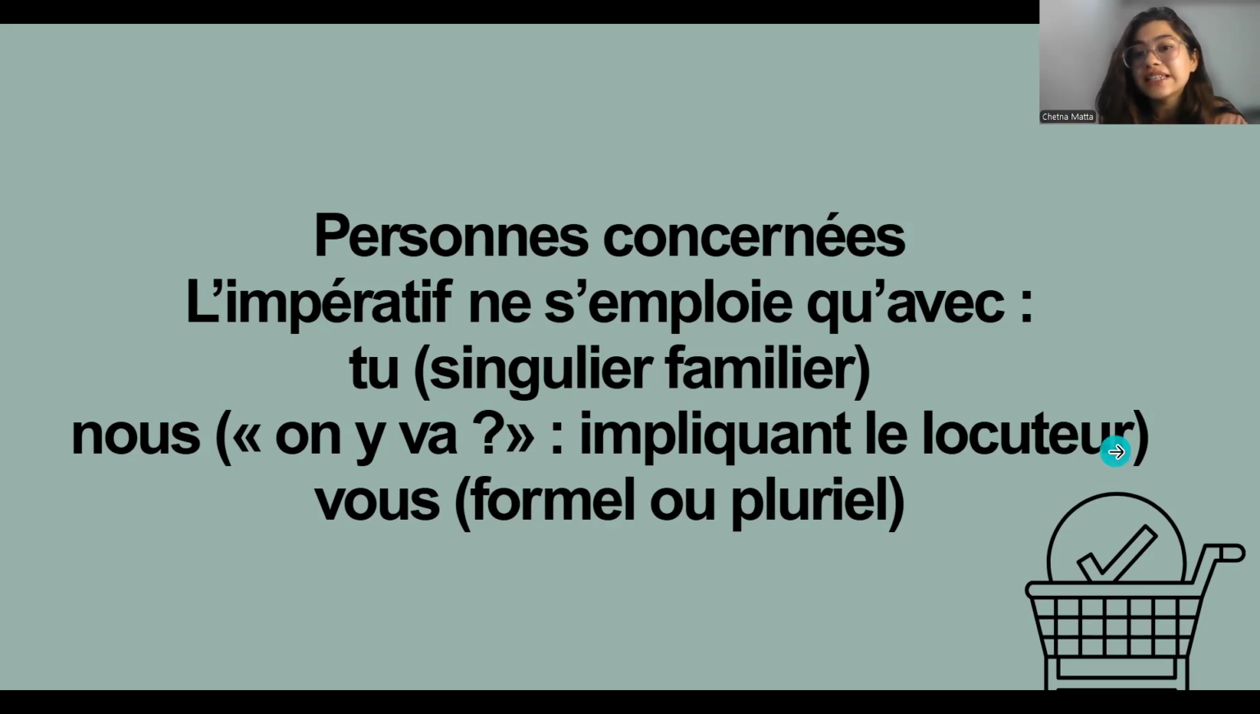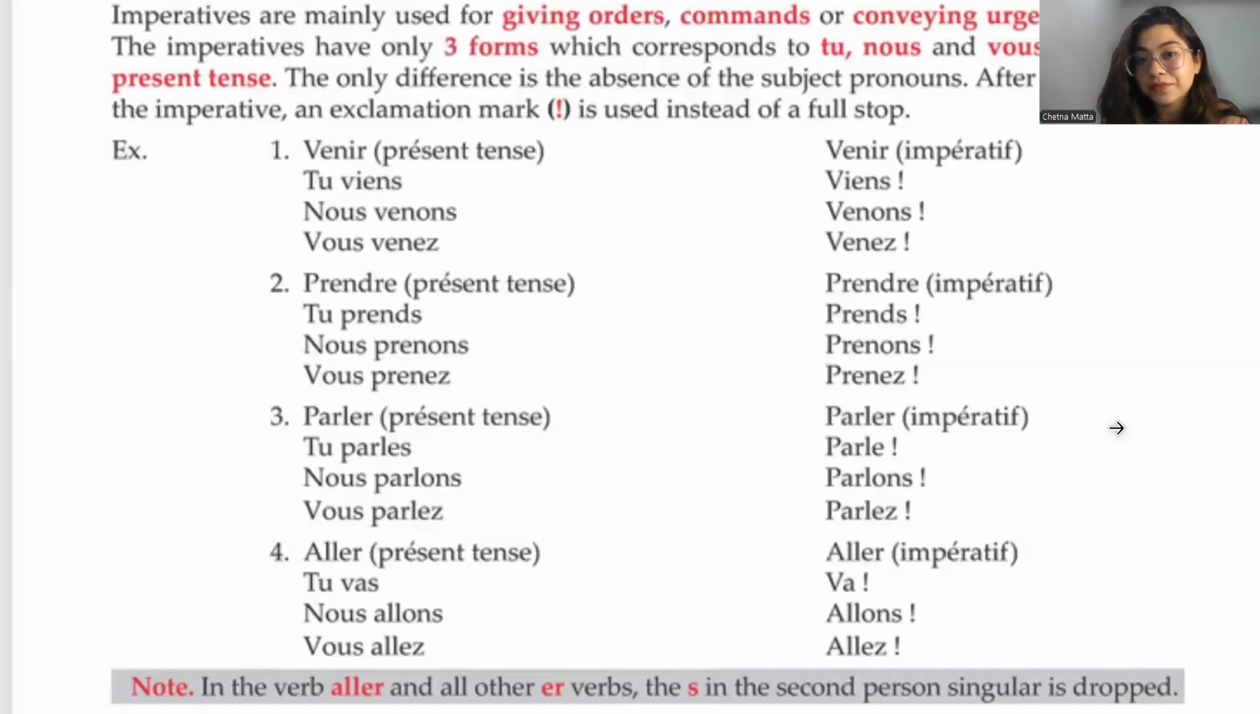Moving ahead, let's see how it actually works. Let's see for the first one, normal conjugation for tu, nous, and vous for aller. So regular conjugation says vas, allons, allez, right? And it is very similar in imperative, but without the tu, nous, and vous. For prendre also, prends, prenons, prenez.